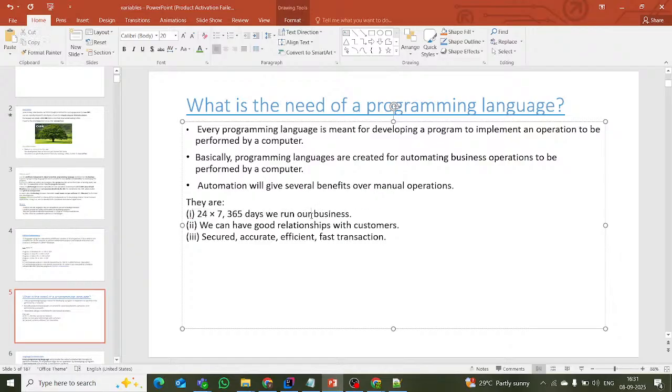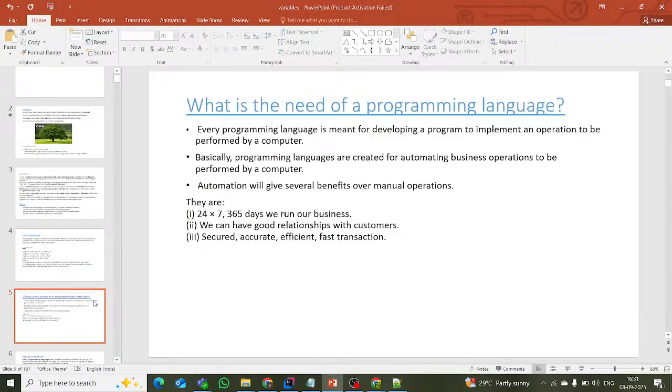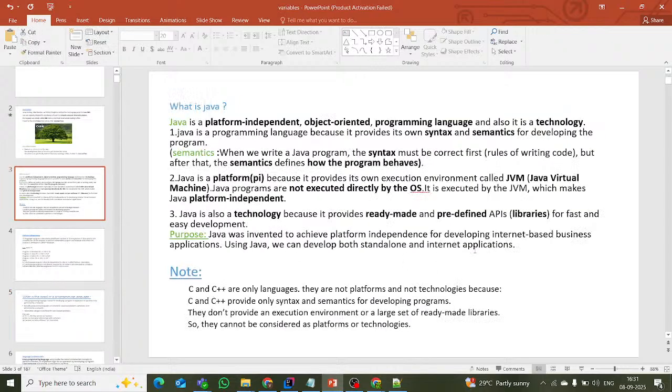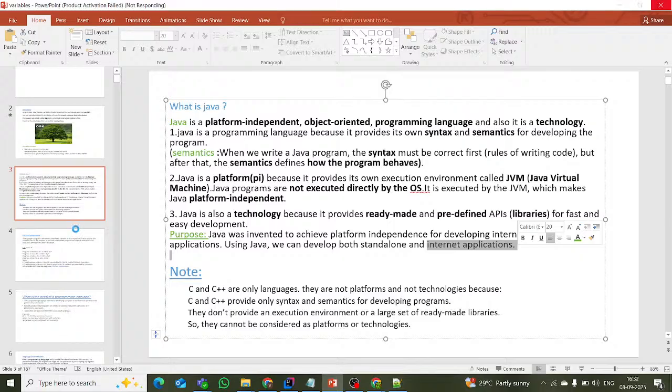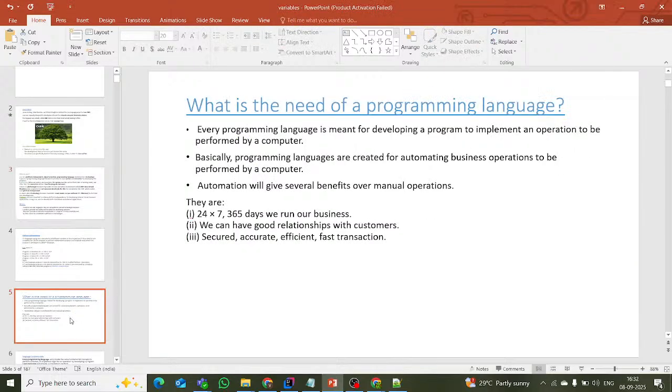It might be anything, it might be web applications. Here, the purpose is an internet application, which we can use 24/7, 365 days. Very clear?